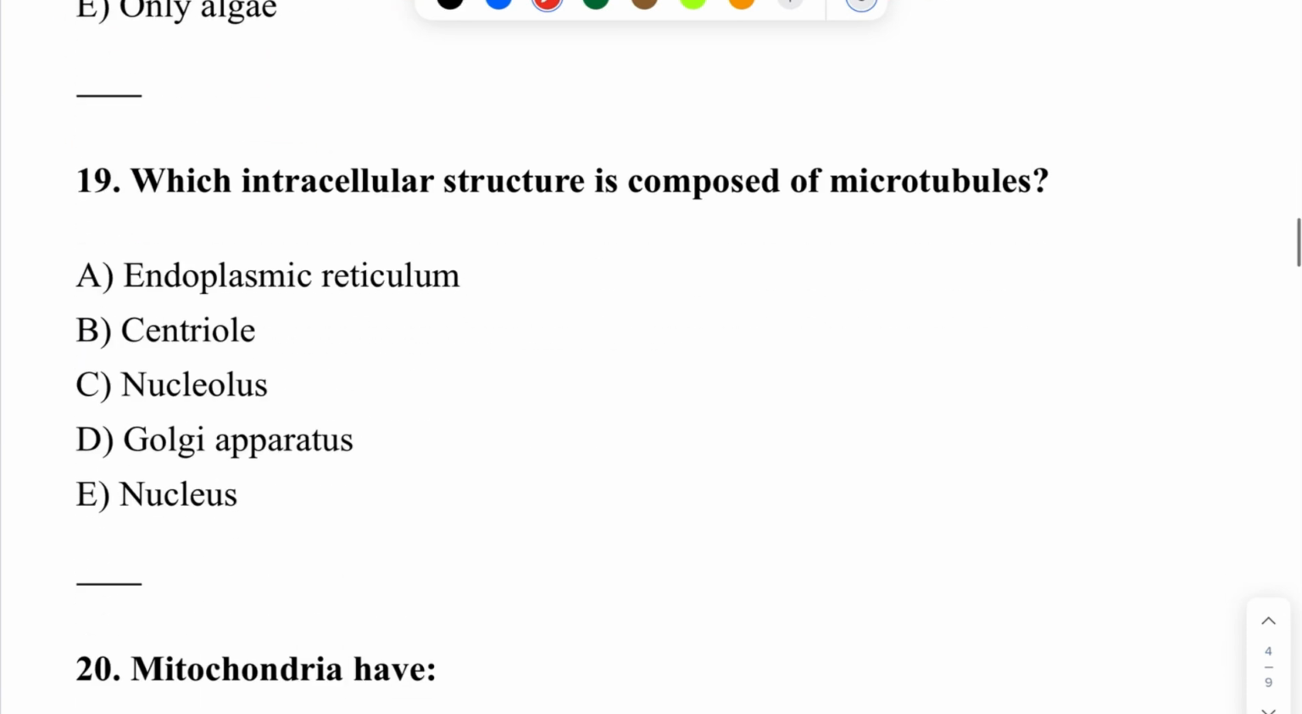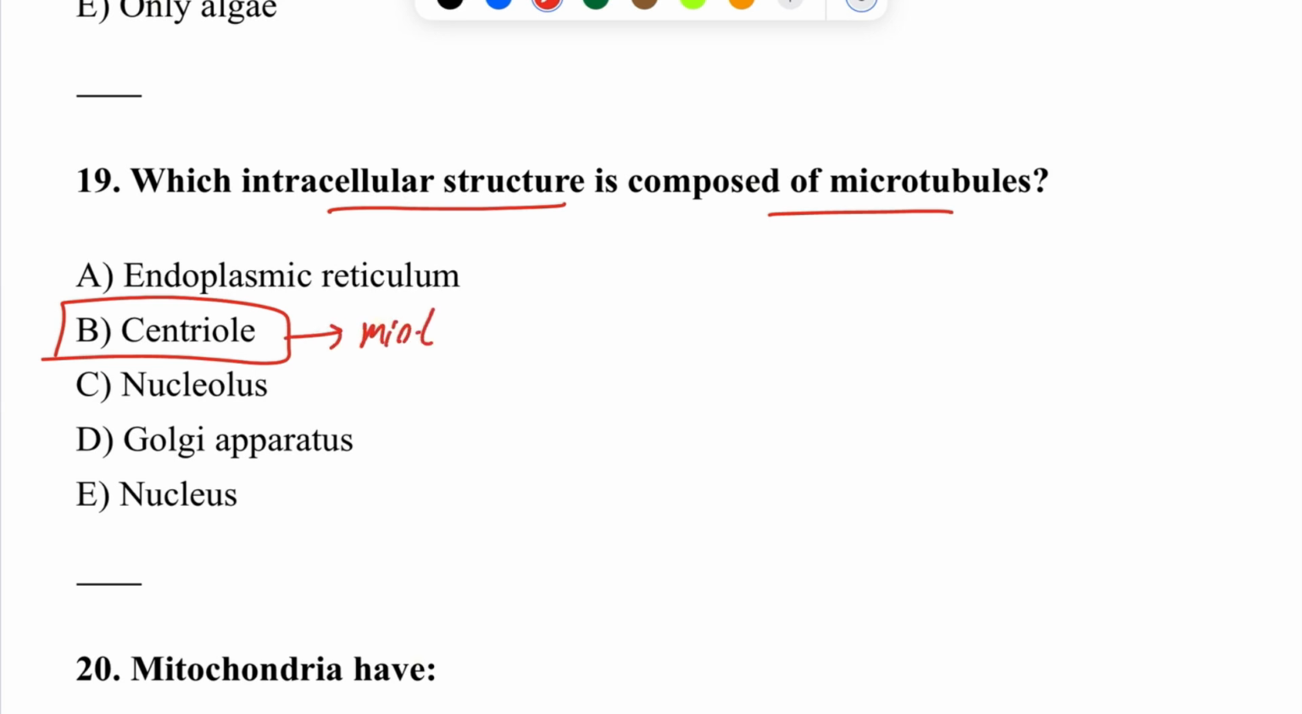So, the next question. Number 19. Which intracellular structure is composed of microtubules? The correct answer is centriole. Centrioles are cylindrical structures made of microtubules arranged in a distinctive pattern. They help organize the meiotic spindle during cell division, playing an important role in separating chromosomes into daughter cells.